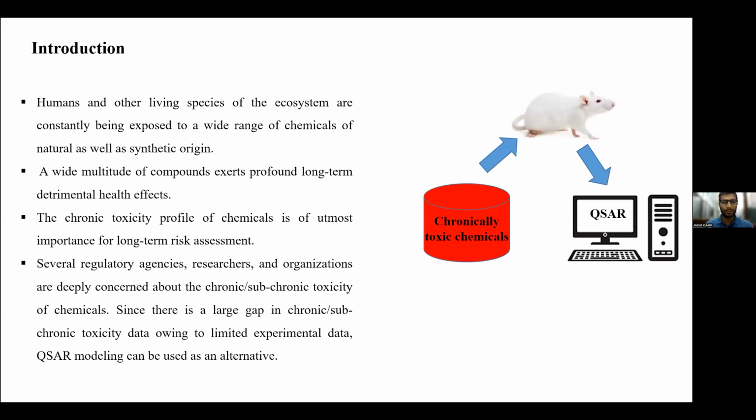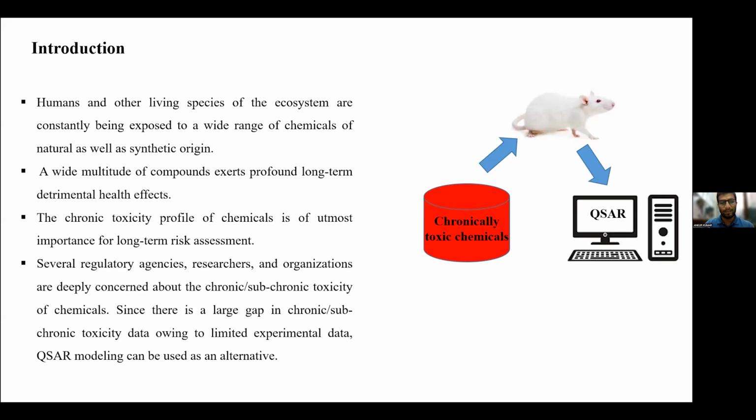Several regulatory agencies and organizations are deeply concerned about chronic or subchronic toxicity, because in chronic toxicity very few works are available. Sometimes with chemicals, the acute toxicity means a quick effect is not seen, but after a long time, due to their accumulation and biotransformation, maybe there is a chronic effect. So the concern is about the chronic toxicity assessment of these chemicals.